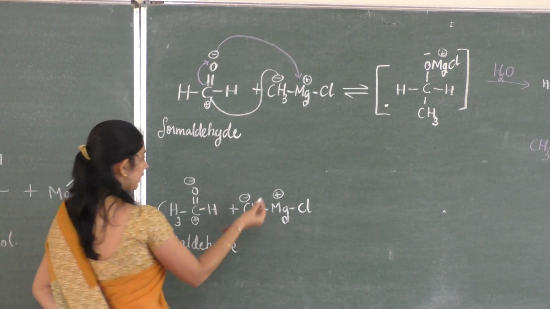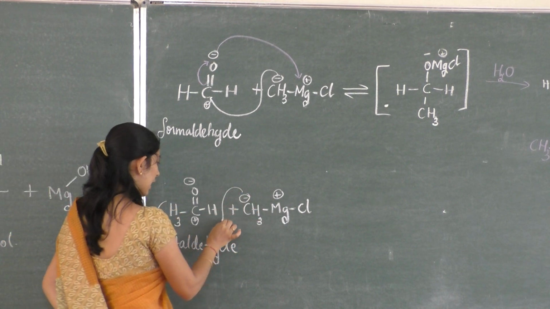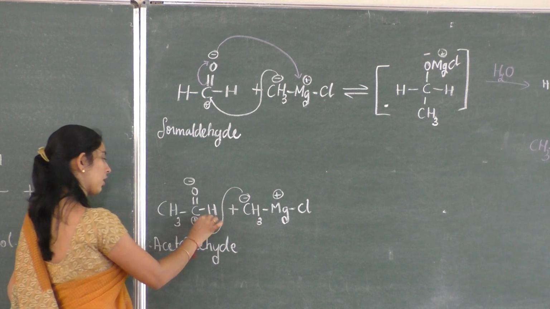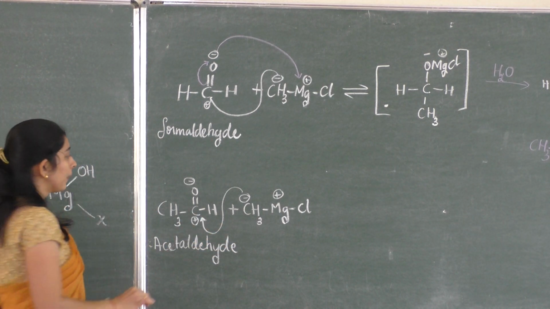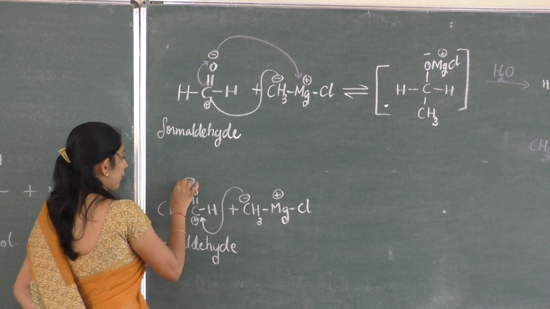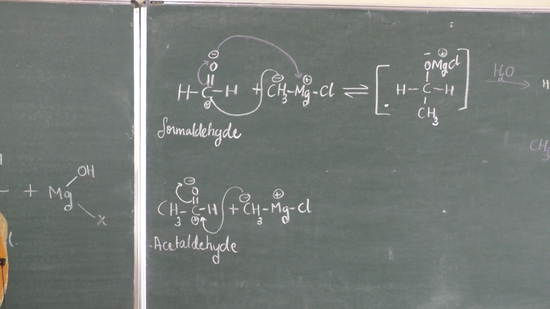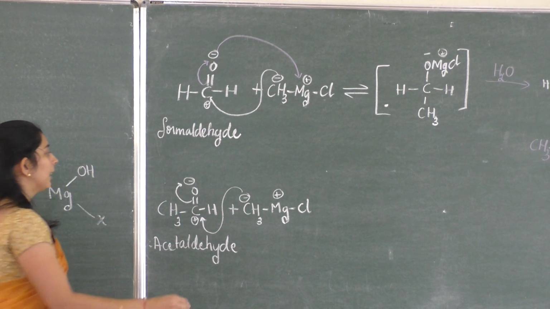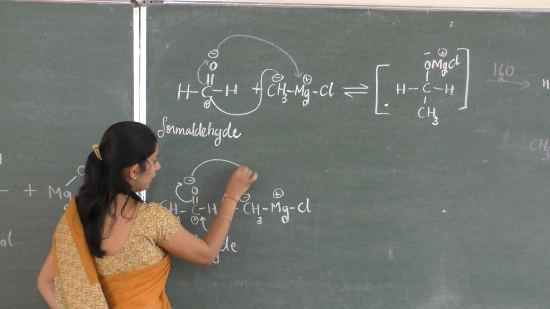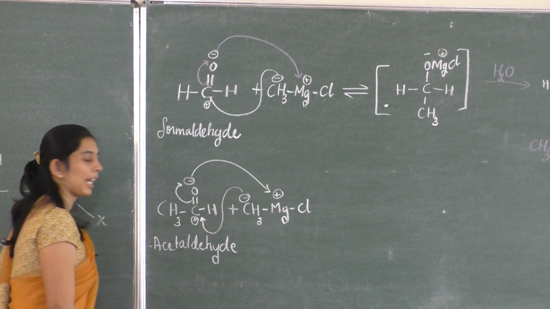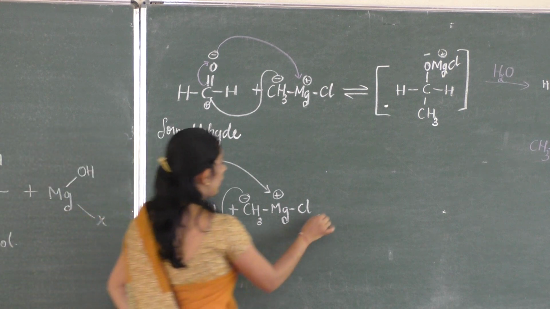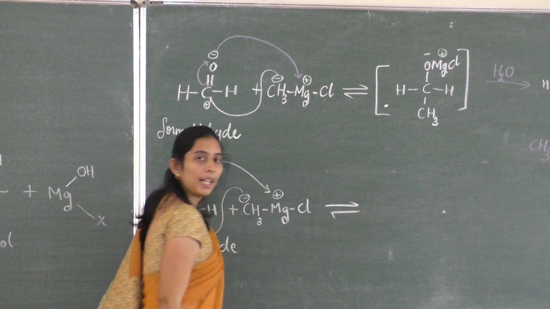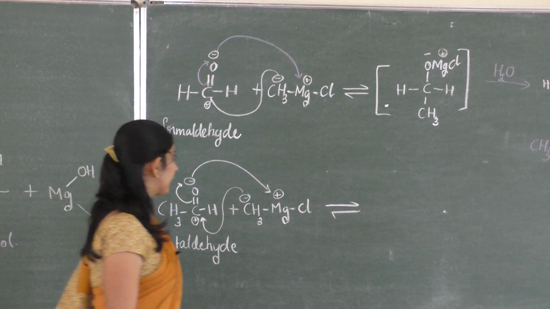So the negatively charged carbon comes and attaches to the positively charged carbonyl carbon. At that time, shifting of a bond takes place to satisfy the valency of carbon. Next, the negatively charged oxygen is extracted by magnesium. So we get an addition product, that is an adduct.